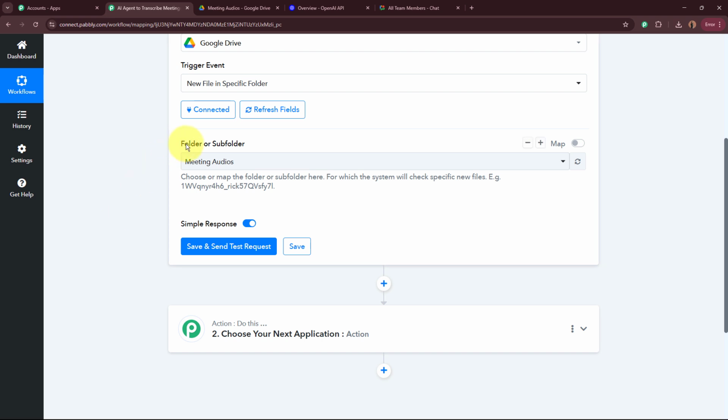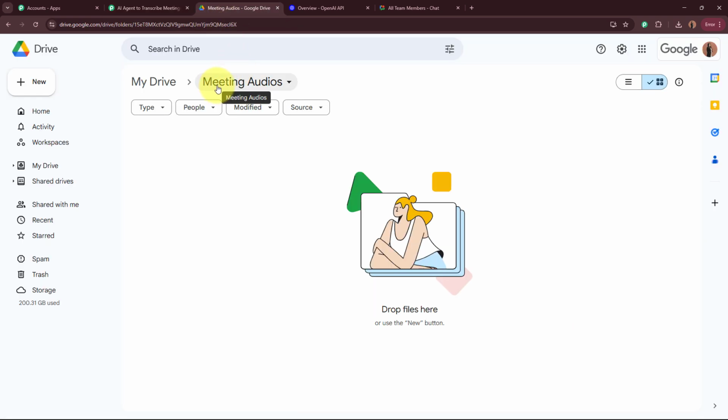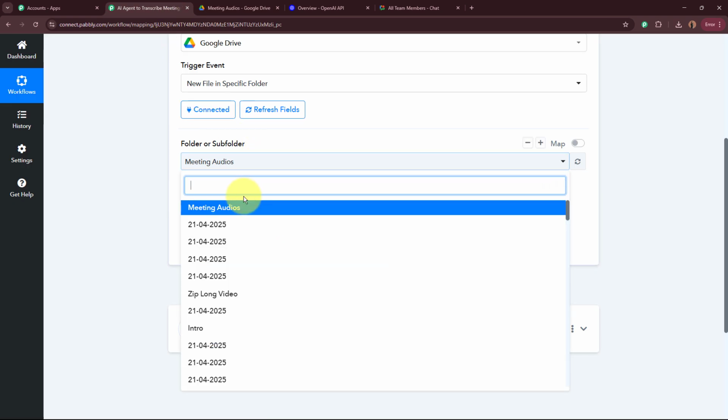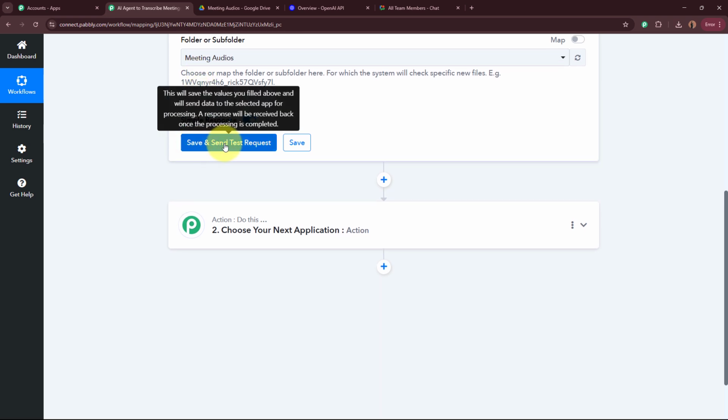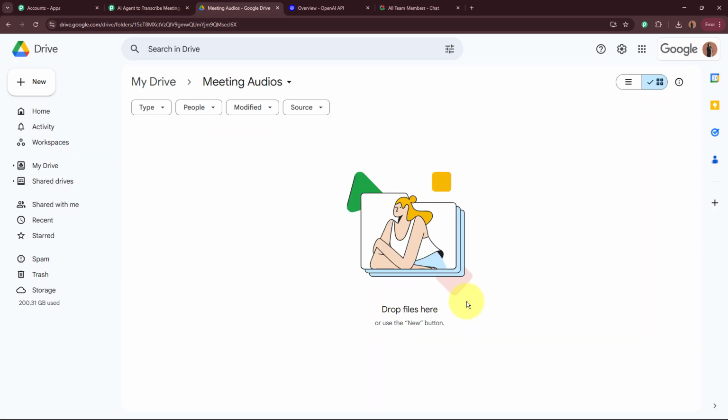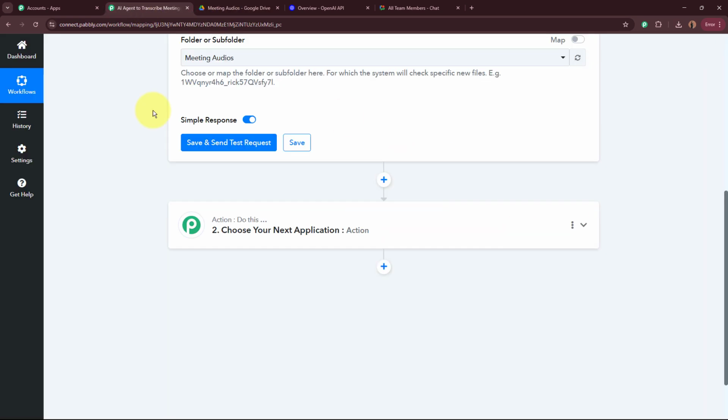After authorizing, it is asking me to select the folder or the subfolder so that whenever a new file is uploaded in that folder, automatically the trigger in this workflow is going to capture the response of that. This is the folder that I've created in the name of Meeting Audios. So for the folder, I'm going to select Meeting Audios from the drop-down, okay? After selecting the folder, it says Save and Send Test Request. As soon as I click on this button, the last file that was uploaded in this folder is going to be captured in the response right over here.